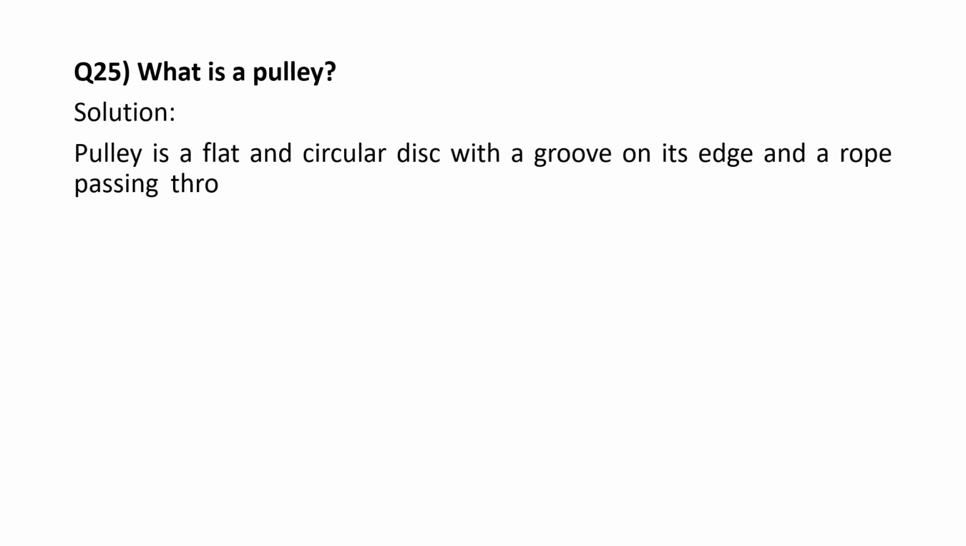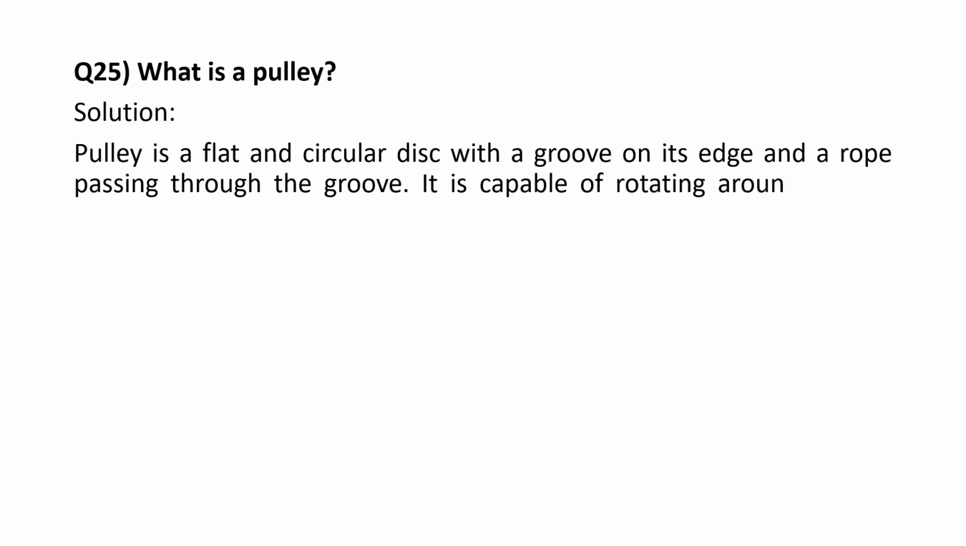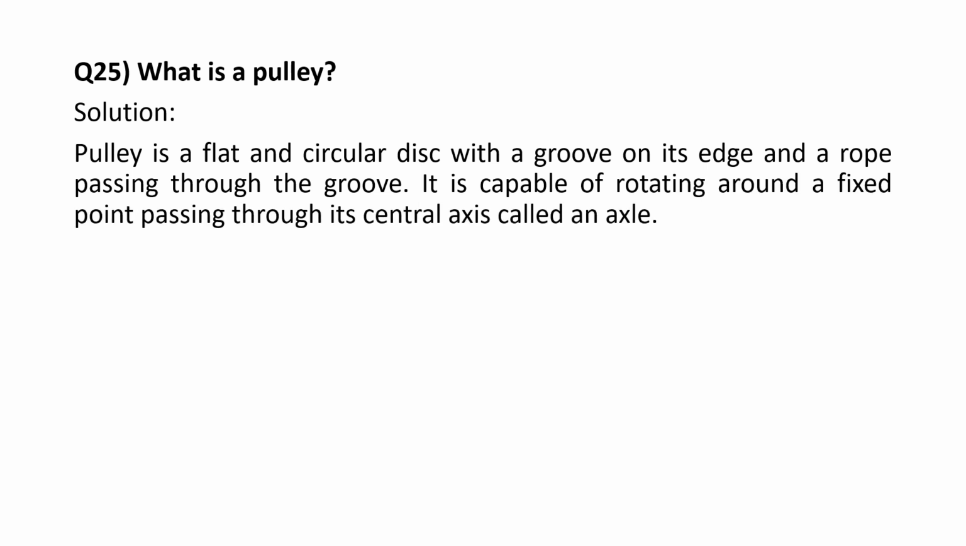What is a pulley? A pulley is a flat and circular disc, with a groove on its edge, and a rope passing through the groove. It is capable of rotating around a fixed point, passing through its central axis, called an axle.